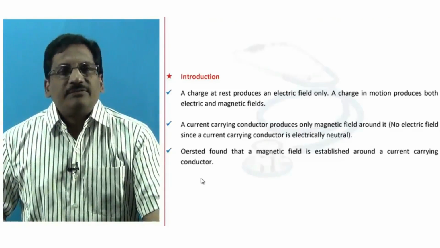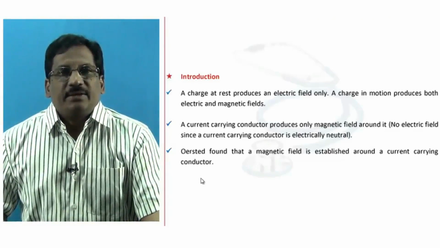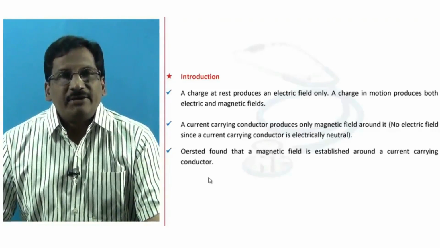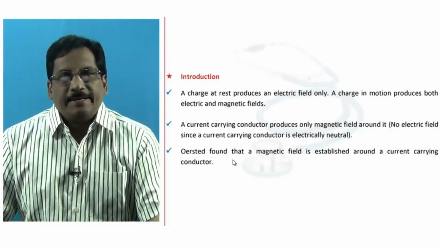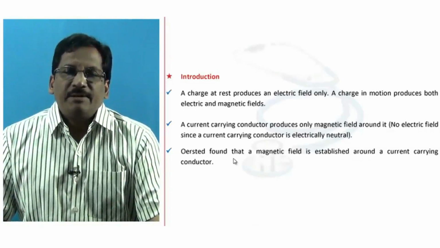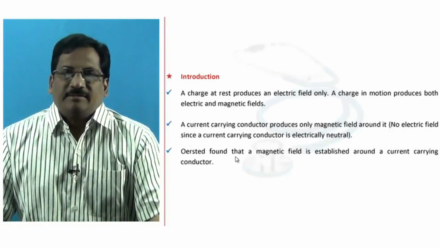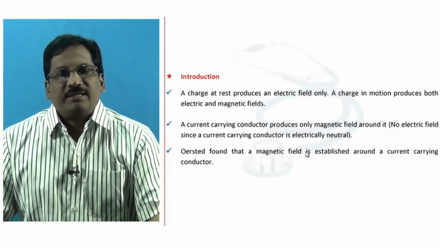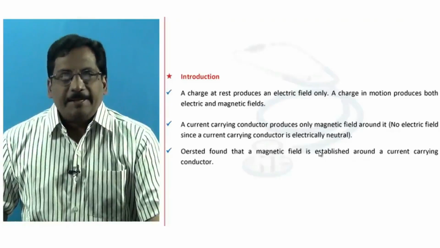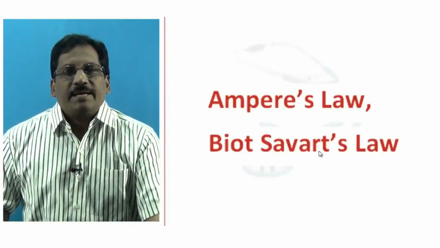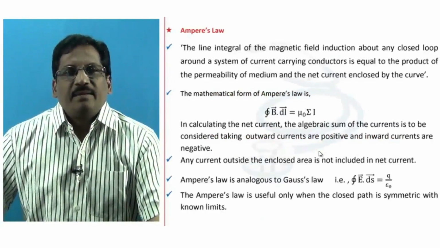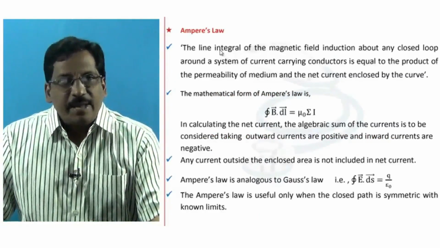And now let me study various phenomena and various parameters with the magnetic field due to a current carrying conductor, and it is determined by different laws, like Ampere's law, Biot Savart's law, etc. So now let us study Ampere's law and Biot Savart's law. First let's take up Ampere's law.